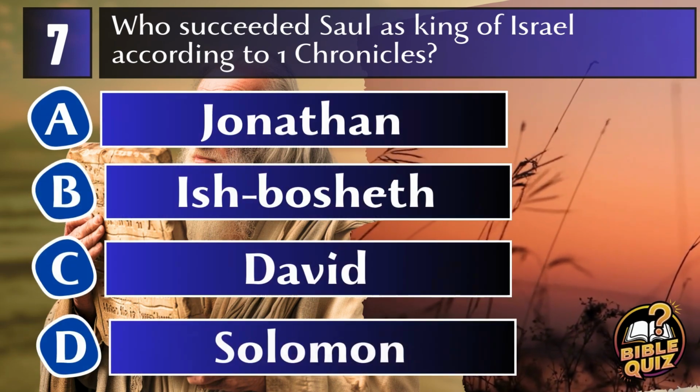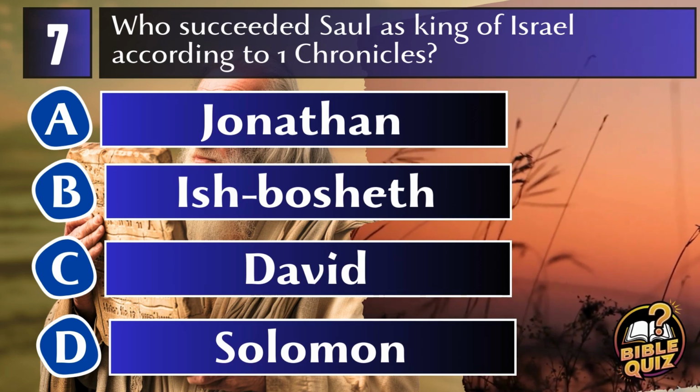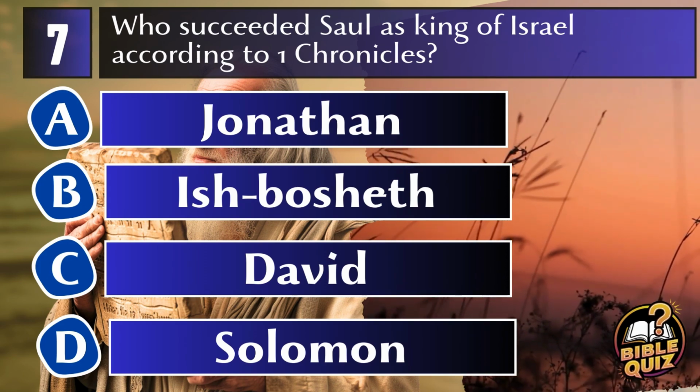Question 7. Who succeeded Saul as king of Israel according to 1 Chronicles? A. Jonathan. B. Ishbosheth. C. David. D. Solomon.